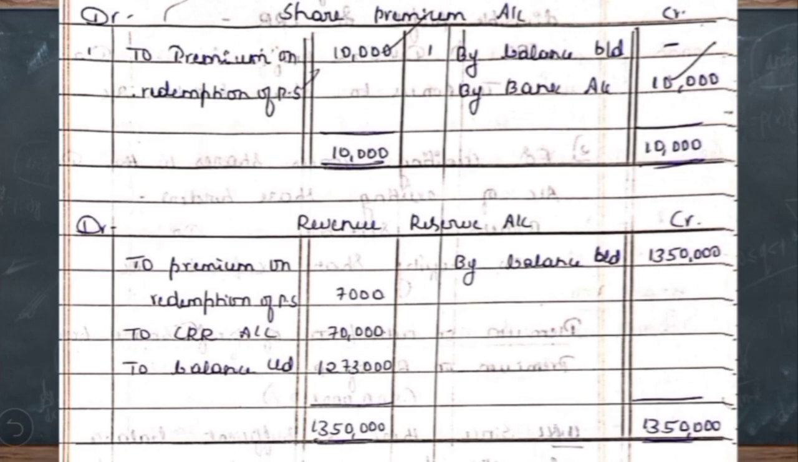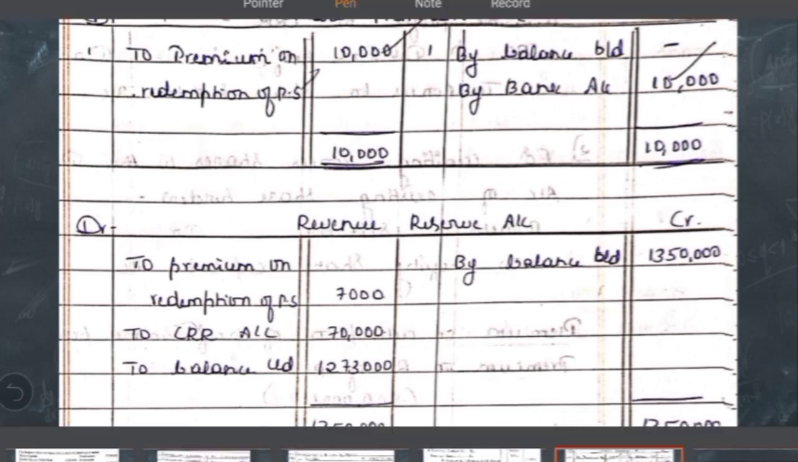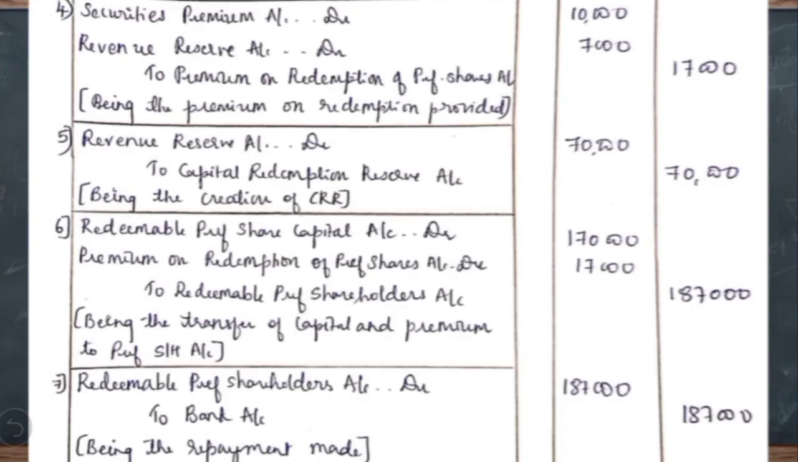Coming to the first one, that is share premium account, they have not given us an opening balance. If at all they give, share premium is an item which is given under the liability side under the head reserves and surplus, so it should start with the credit balance, by balance brought down. But in this question they have not given. Either you can skip writing the opening balance, or you can write by balance brought down and write it as nil.